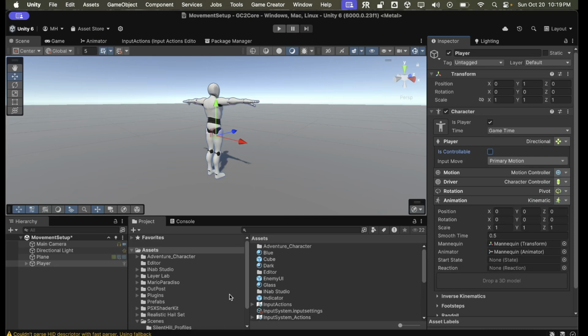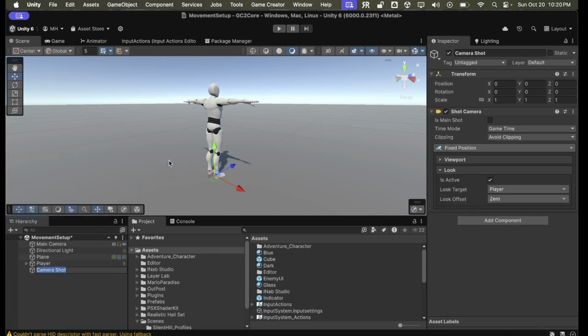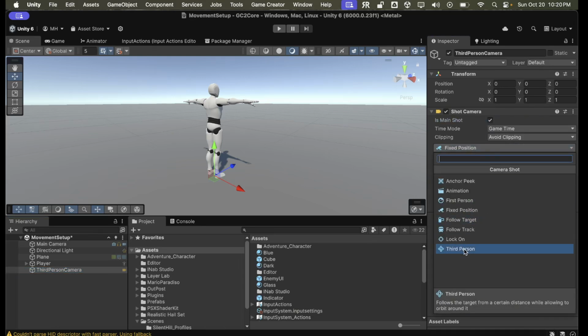But before I do that, I'm going to set up a camera shot. So let's look at creating a camera shot. I'm going to create a third person camera. We always say avoid clipping. Instead of fixed position, we went third person.